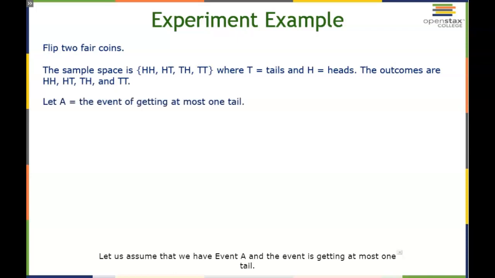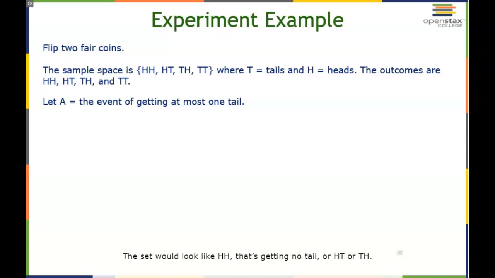Let us assume that we have an event, A, and the event is getting at most 1 tail. If we are at most 1 tail, we could get 1 tail or no tail. But as soon as we do 2 tails, then we broke our event. So the event of getting at most 1 tail, we're looking for the possibility of no tails or 1 tail.